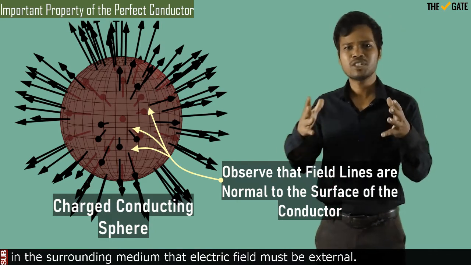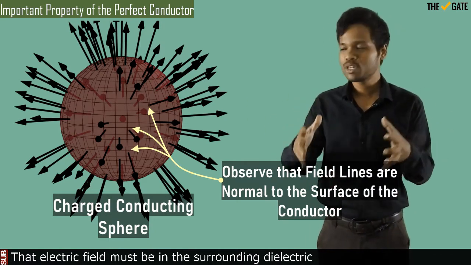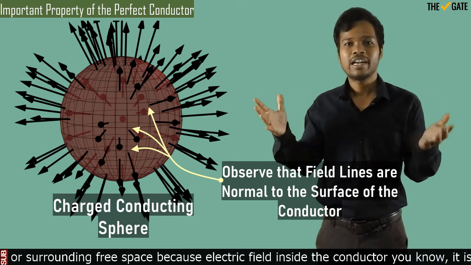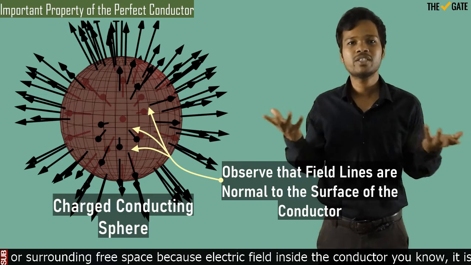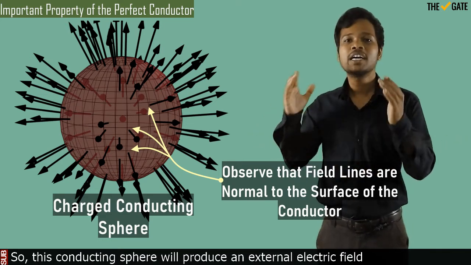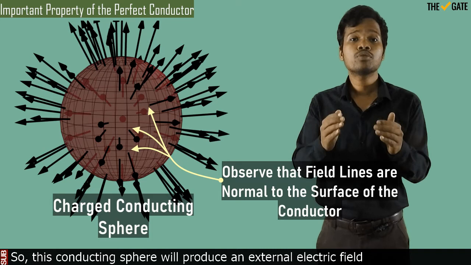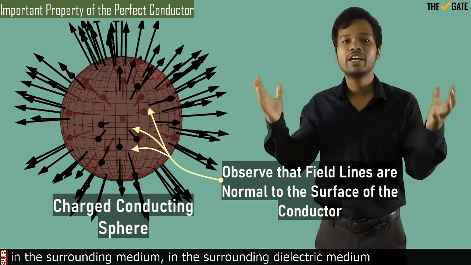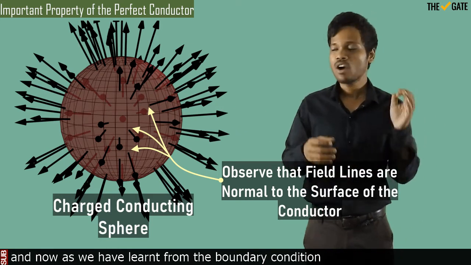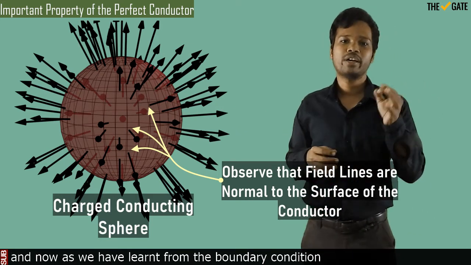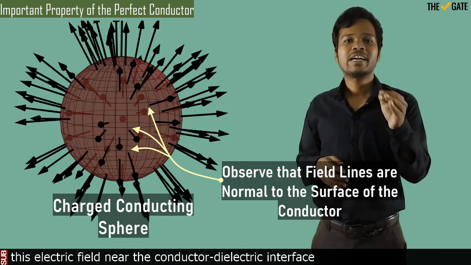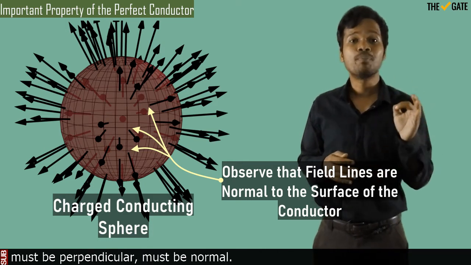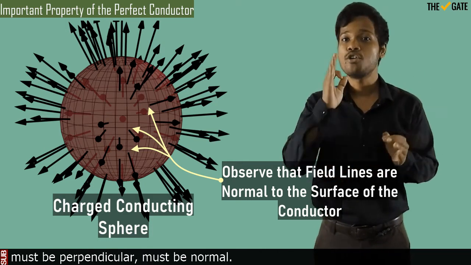That electric field must be external, in the surrounding dielectric or free space, because the electric field inside the conductor is 0. And as we have learned from the boundary condition, this electric field near the conductor dielectric interface must be perpendicular, must be normal.